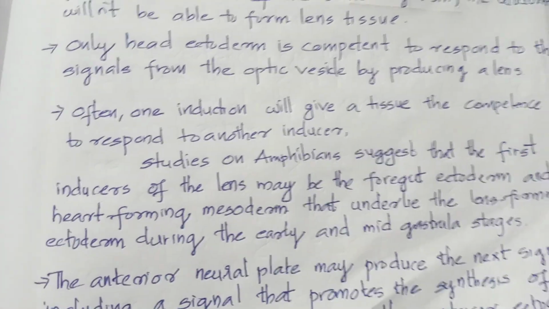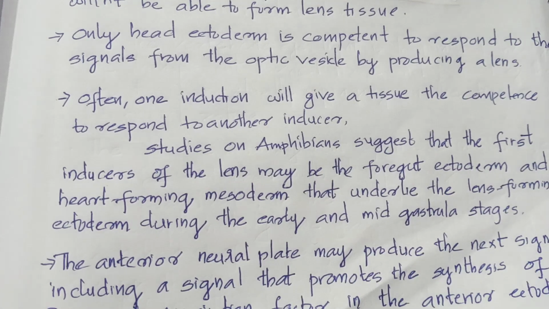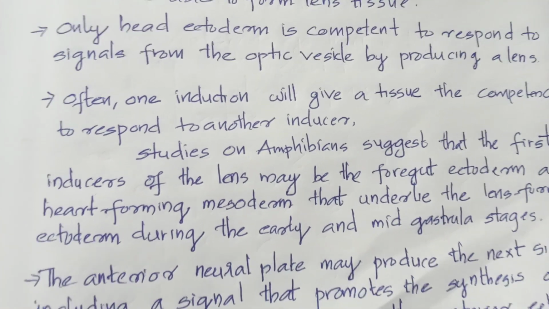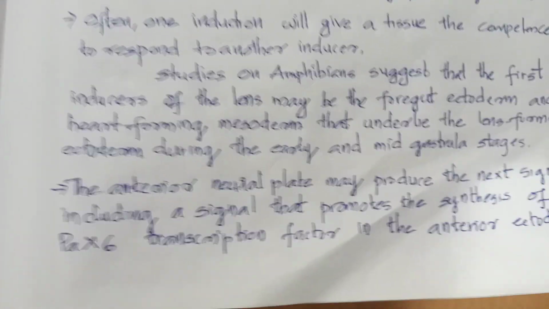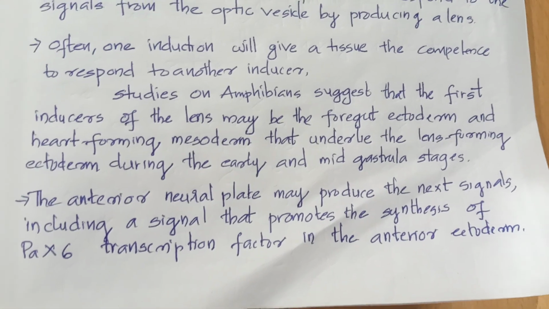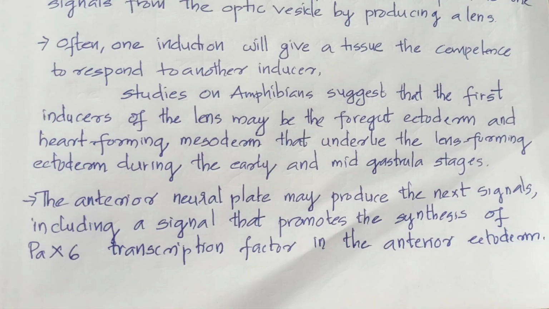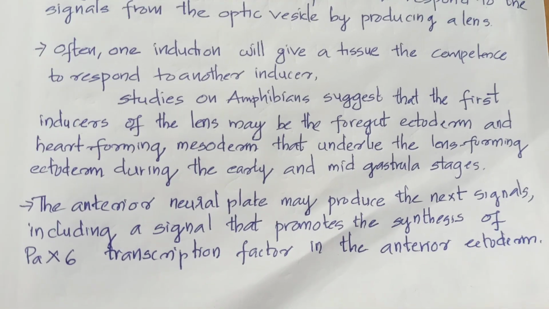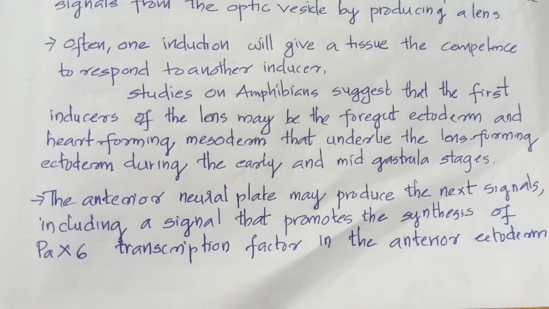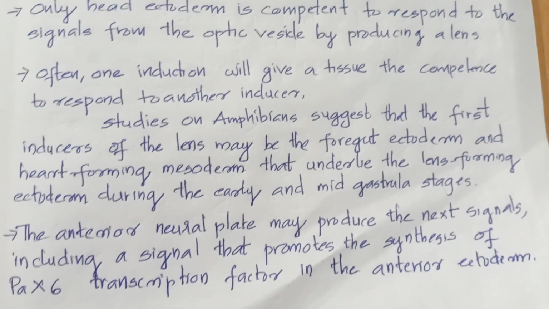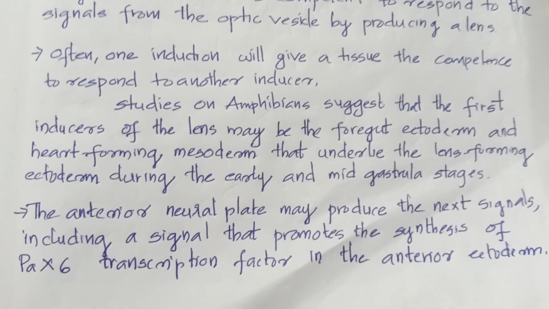Often, one induction will give a tissue competence to respond to another inducer. Studies on amphibians suggest that the first inducers of the lens may be the foregut endoderm and heart-forming mesoderm that underlie the lens-forming ectoderm during the early and mid-gastrula stages.